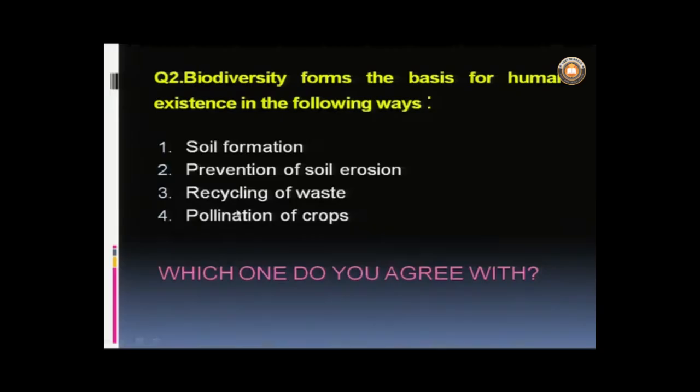The third one is the recycling of waste. We know that there are certain microorganisms which not only help in nutrient cycling, but also help in the decomposition process. So, the third one is also correct with reference to biodiversity, and the fourth one is pollination of crops. Pollination of crops is undertaken by the pollinators.